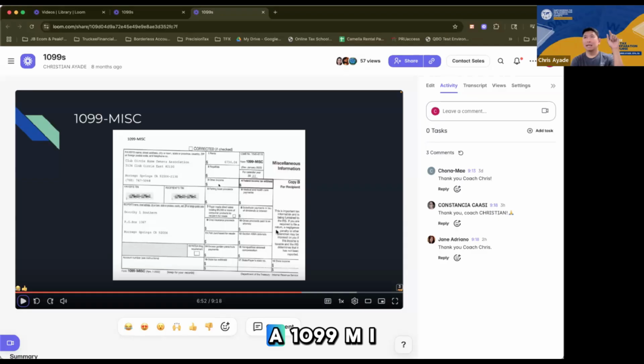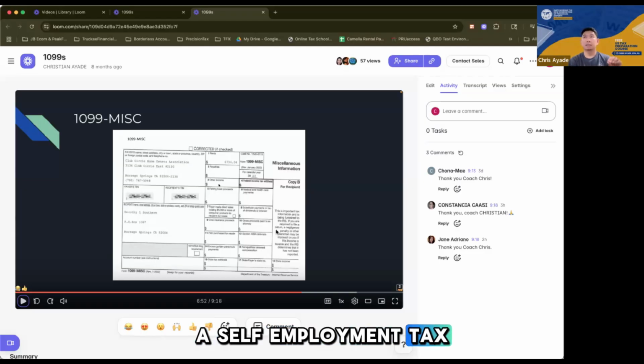But if it's in a 1099 MISC marked as other income, there is a specific provision for that in the tax form, and it will not be taxed a self-employment tax.